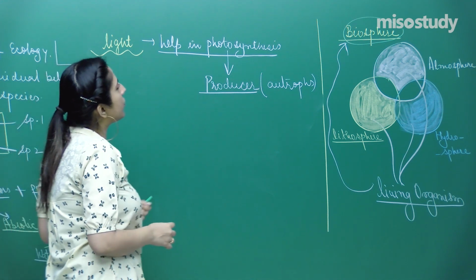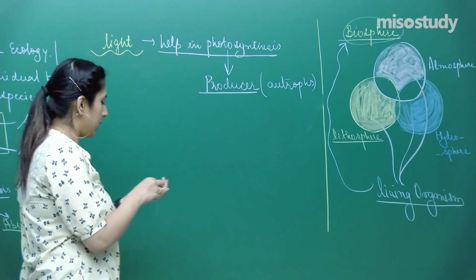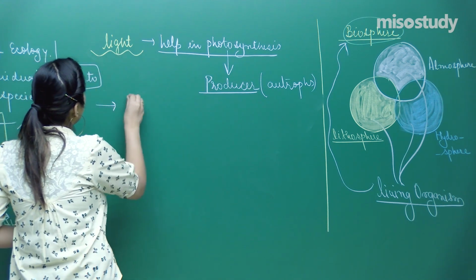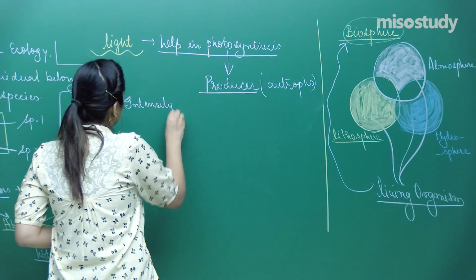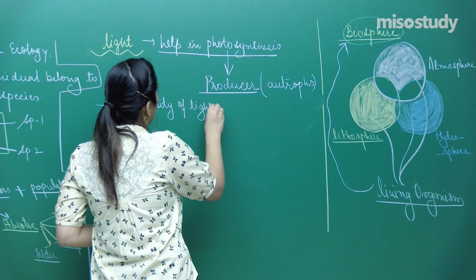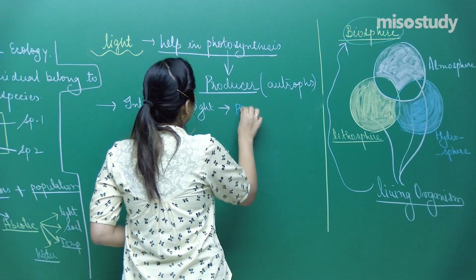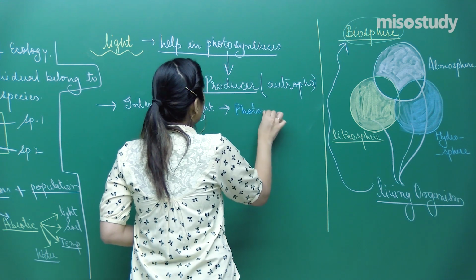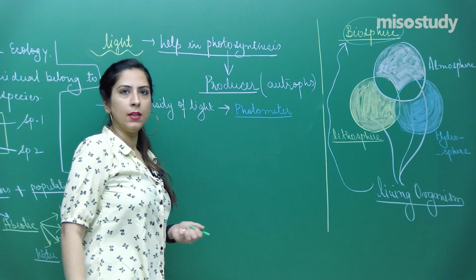When we have to study the intensity of light, intensity is studied by a photometer, right?